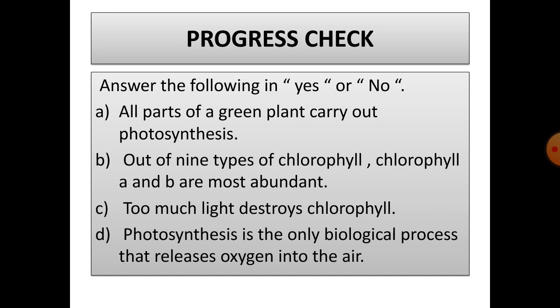So, let's do a progress check. Answer the following in yes or no. A. All parts of a green plant carry out photosynthesis. B. Out of 9 types of chlorophyll, chlorophyll A and B are most abundant. C. Too much light destroys chlorophyll. And D. Photosynthesis is the only biological process that releases oxygen into the air.